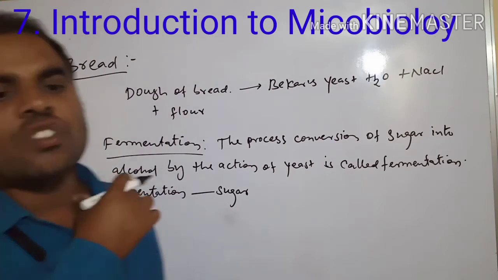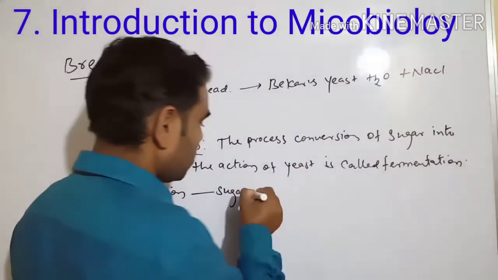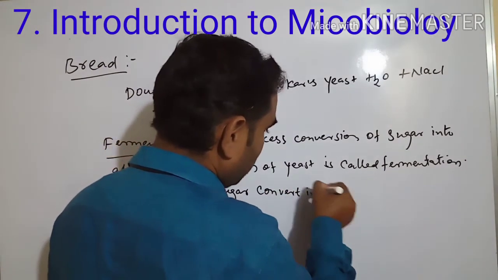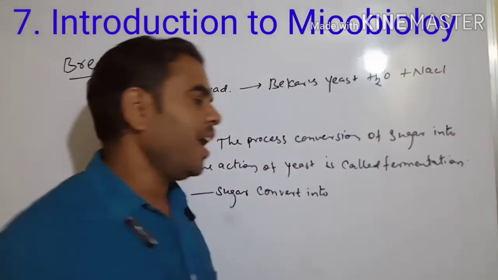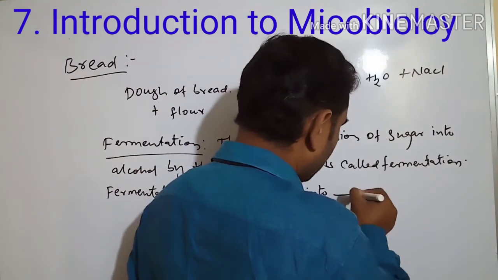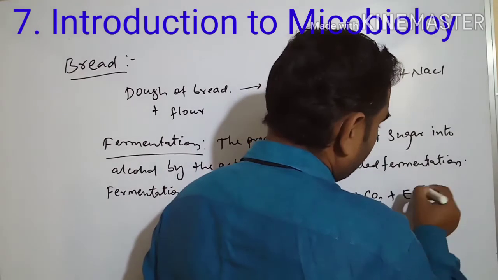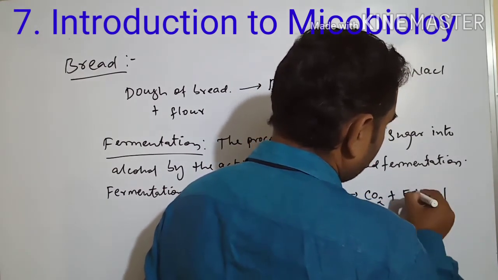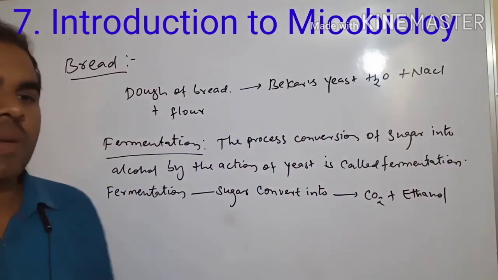In the presence of sugar, it converts into what will form here? It is carbon dioxide plus ethanol. Carbon dioxide plus ethanol is forming here.